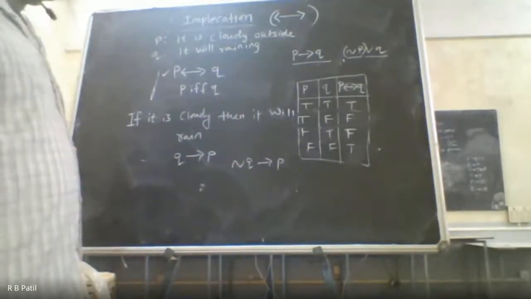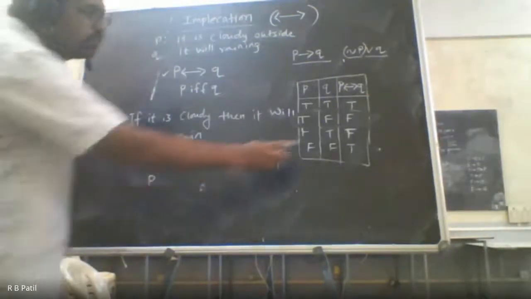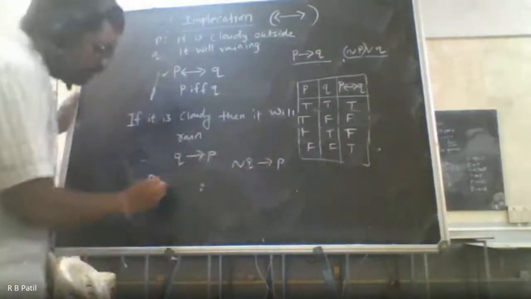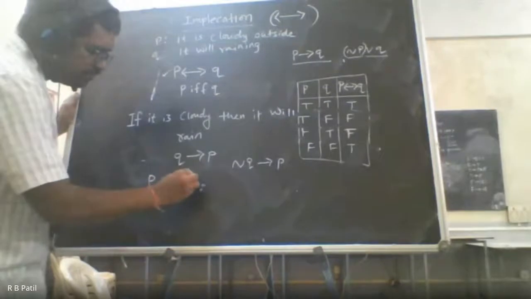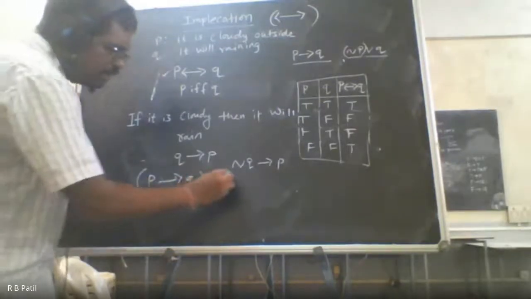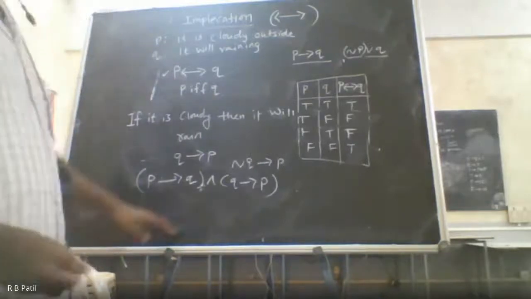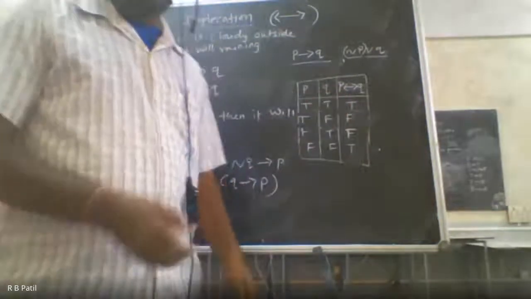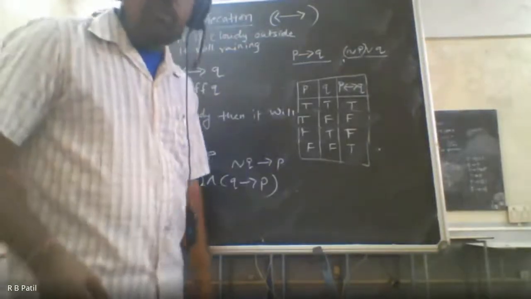Okay, and here I have given a truth table for P implies Q. Draw a truth table for this one also, P implies Q and Q implies P, and try to compare it with P if and only if Q. So I think we need to stop here today.